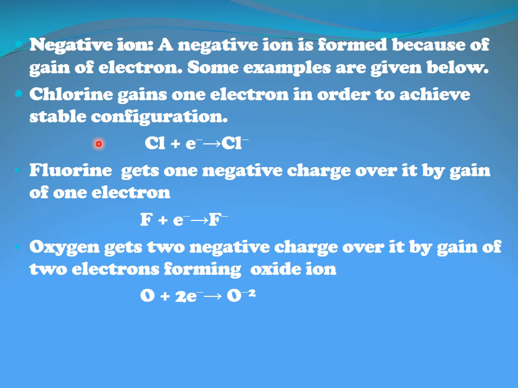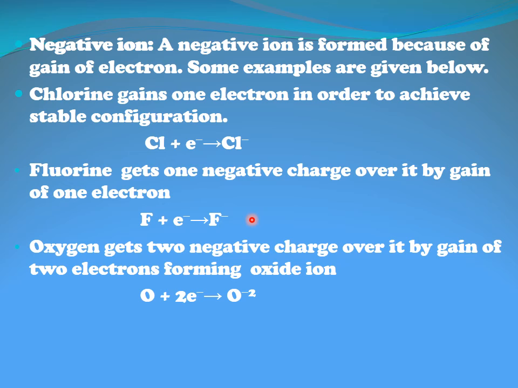So in the third shell there are 7 electrons. Chlorine needs only 1 electron more so that the third shell can be completed. So it gains 1 electron, and that extra electron is going to show its charge and it forms an anion. Similarly, fluorine has an atomic number of 9, electronic configuration 2 and 7. In the second shell, as it has 7 electrons, it also has a tendency of gaining an electron, and after gaining 1 electron it acquires a -1 charge. As they need only 1 electron, they are going to gain only 1 electron.